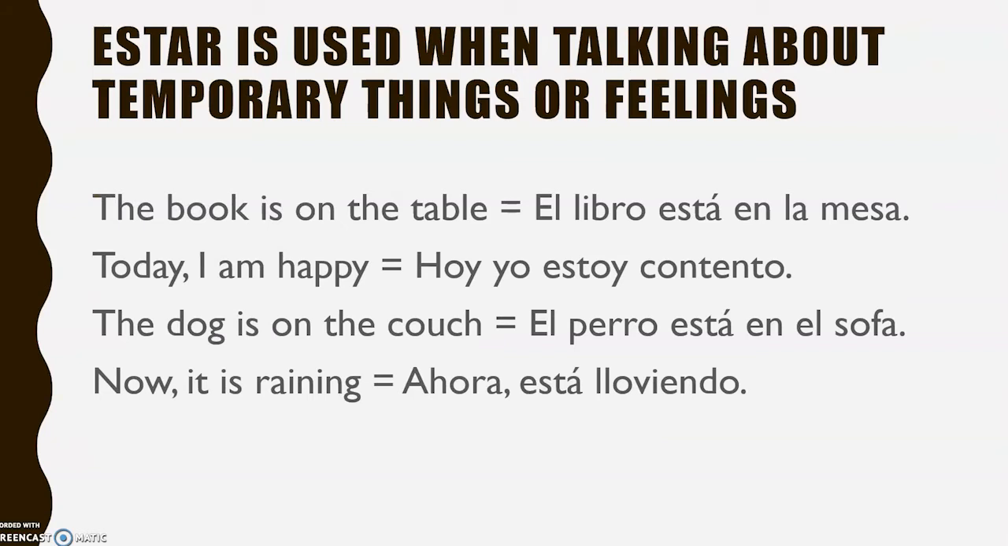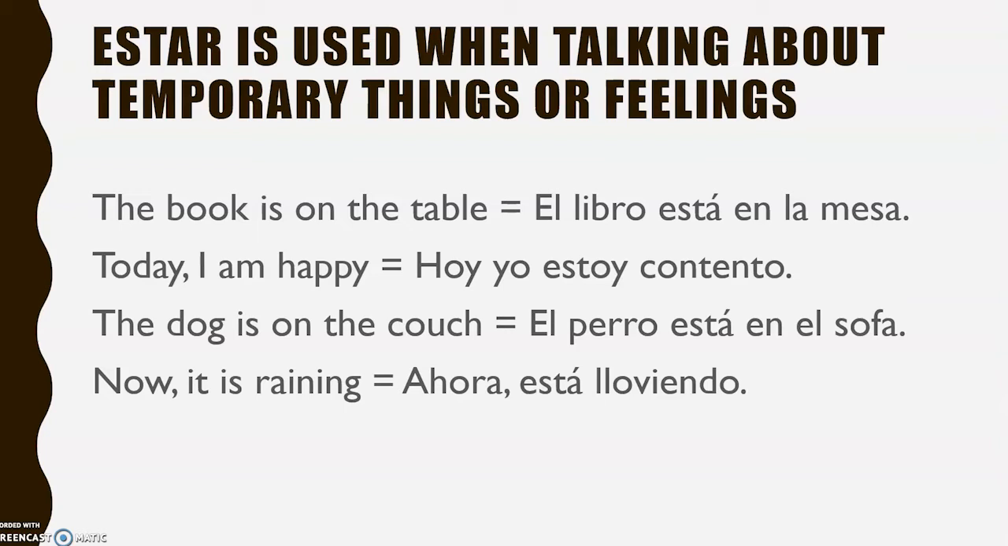We use estar when we're talking about temporary things or feelings, things that are not permanent. So, for example, the book is on the table. El libro está en la mesa. But we know that the libro is not always going to be on the mesa, right? You're going to pick it up. You're going to finish reading it. Maybe you're going to take it back to the library. So it's not there forever. It's only there temporarily. Just like today, I am happy. Hoy, yo estoy contento. Maybe tomorrow you won't be happy. We know feelings change from one moment to the next.